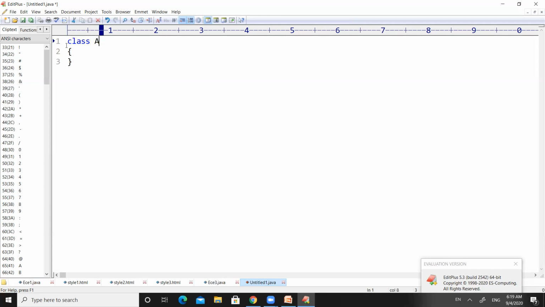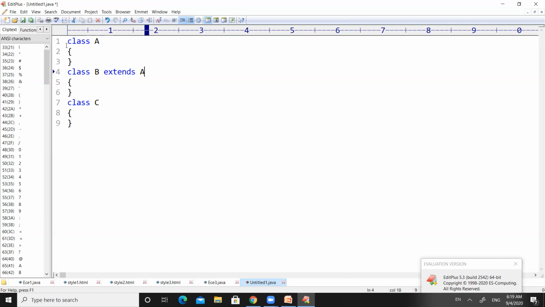There is one class called A, another class called B, and one more class called C. In these 3 classes, A is the superclass for B. That means B is going to inherit class A. In Java, we have to use the keyword extends followed by the class name.